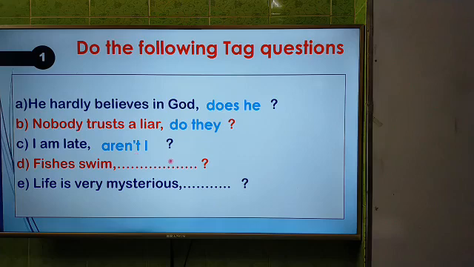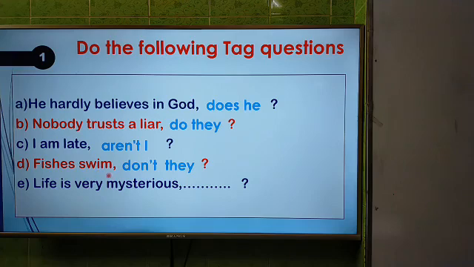Now the question number D. Fishes swim. So answer will be don't they. Here subject fishes plural, and this is also in present indefinite. That's why we have to use do. As the sentence is in affirmative, so take question will be negative.